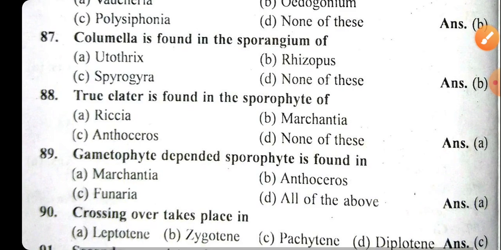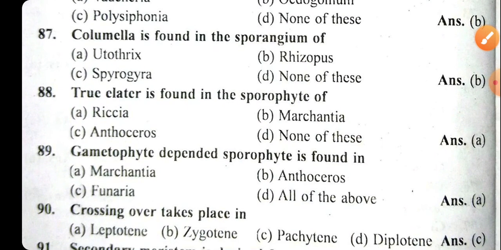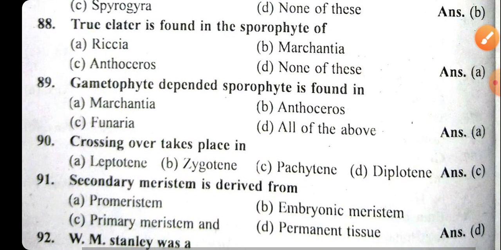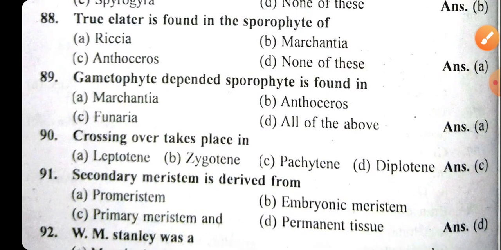Now the next question is, columella is found in the sporangium of Rhizopus. Okay. True elaters are found in the sporophyte of Riccia. Riccia is a plant in which true elaters are found in the sporophyte. Okay. Gametophyte dependent sporophyte is found in Marchantia.